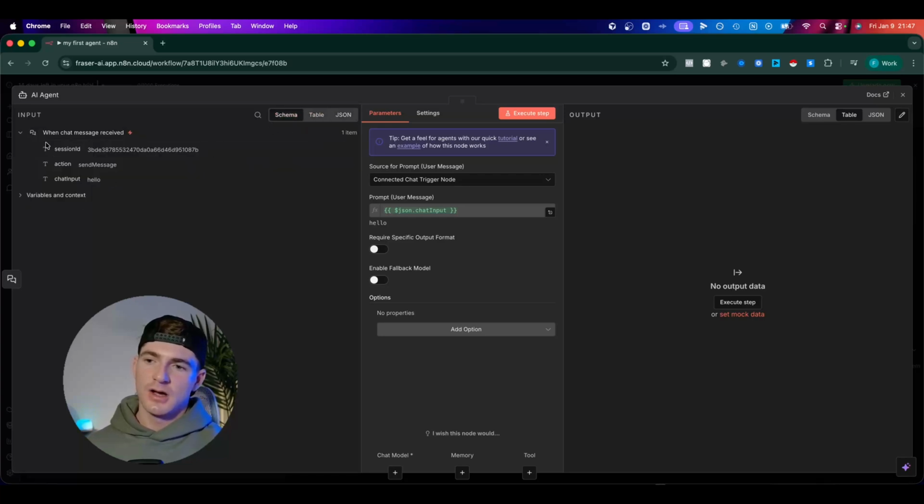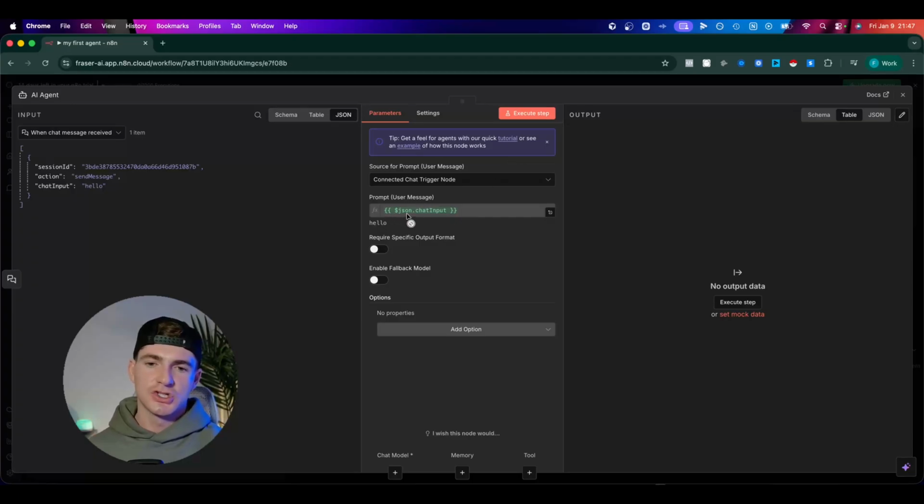So we've got schema, table, and JSON. Now, what this prompt user message says is JSON.chat input. Now, that is a variable. So variables stand for something. Now, in this case, what that variable stands for, JSON.chat input. You can see here, chat input is hello. Well, that's what I said, wasn't it? That's what I said in the chat window was hello.